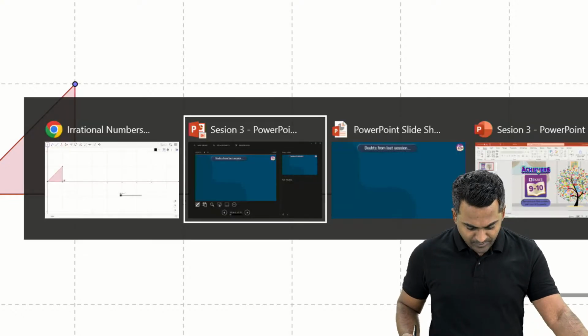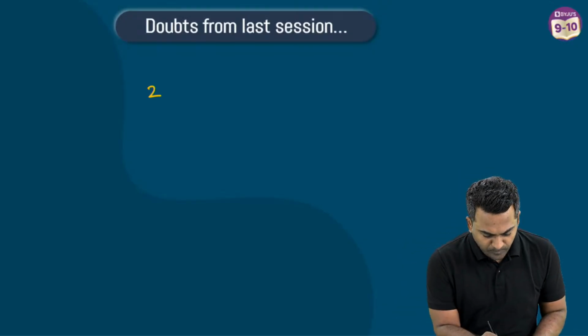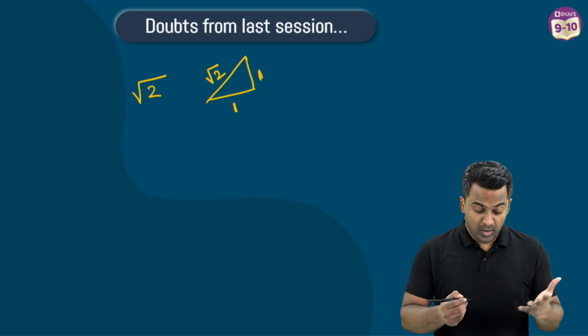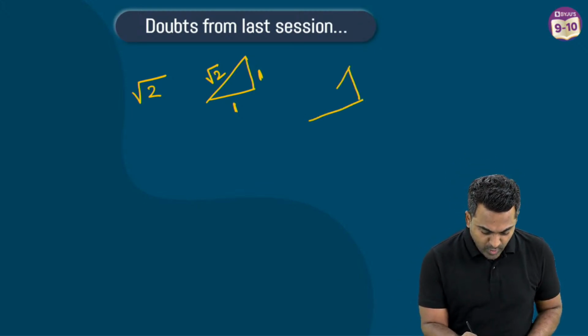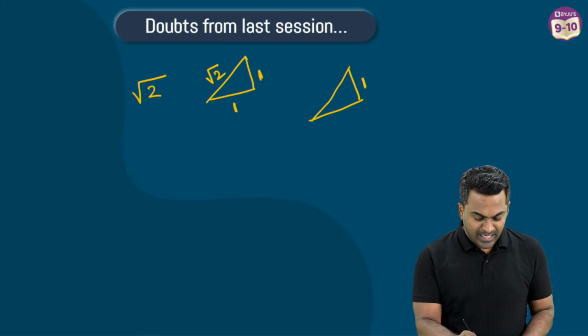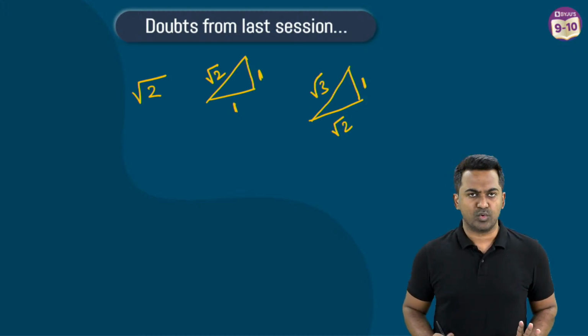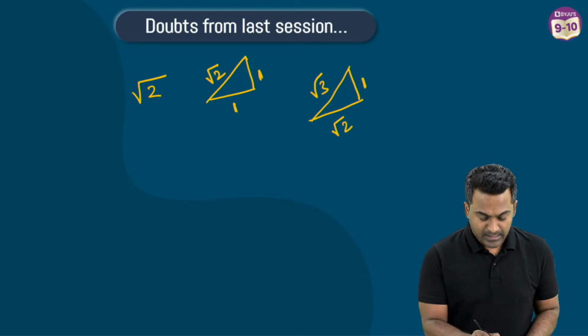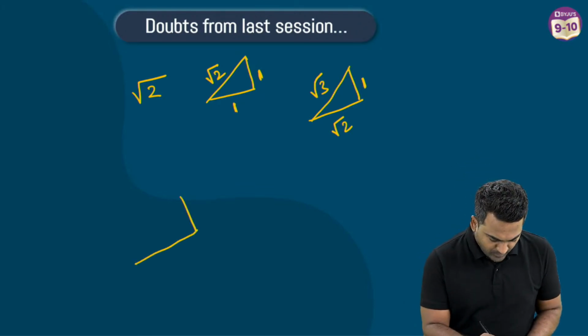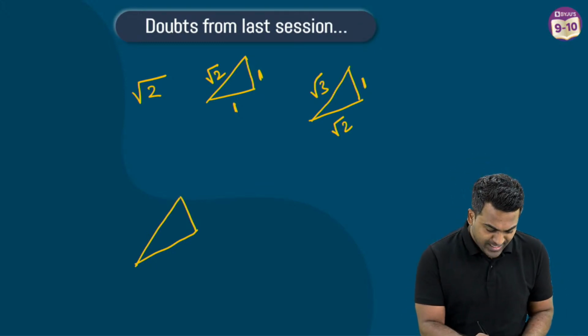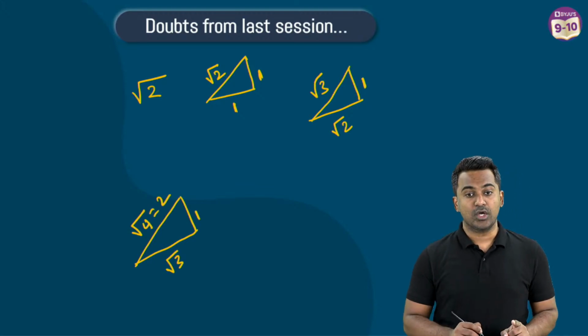All right, and now let me just take you through this. Okay, so root 2, you have seen this, right? The base of the triangle will be 1, height will be 1, and that's how the hypotenuse becomes root 2. Root 3, you have seen it. Root 3 also, we've checked this out. Height will always be 1, the base will have to be root 2, and that's when the hypotenuse of the right angle triangle will become root 3. We're simply applying the Pythagoras theorem here, right? Cool. So how about root 4? Again, even if you want to plot root 4, which is going to be 2, this is going to be 1, this is going to be root 3, and that's how this becomes root 4, and that is 2. So just remember this.